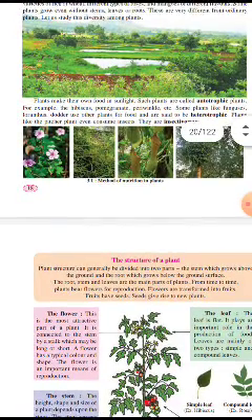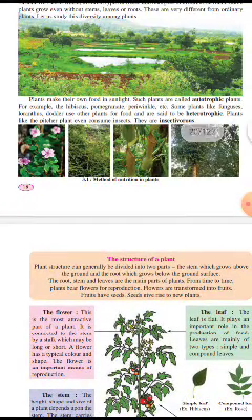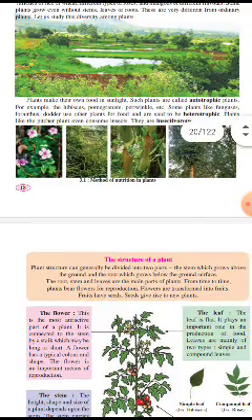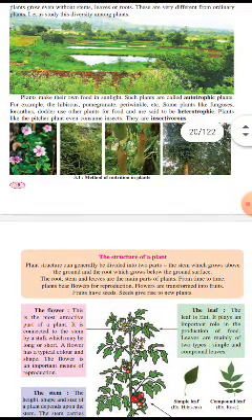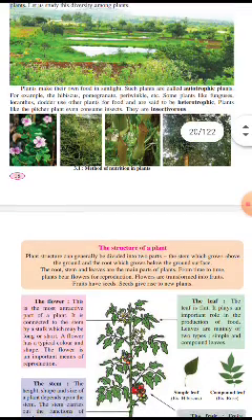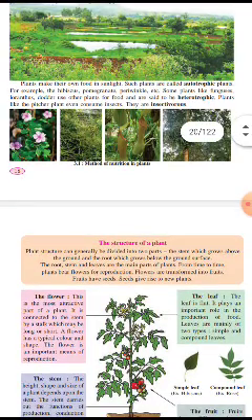For example, hibiscus, pomegranate and periwinkle are autotrophic. Some plants like fungi, loranthus and dodder use other plants for food and are said to be heterotrophic. That means they depend on another plant for food.